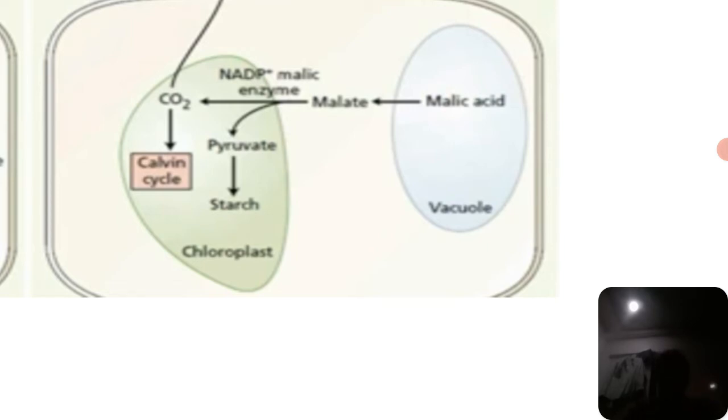So the malic acid which is developed in the vacuole in the dark phase, just now we discussed it, that is the phase 1 acidification.